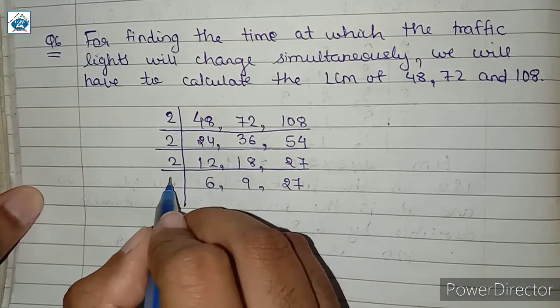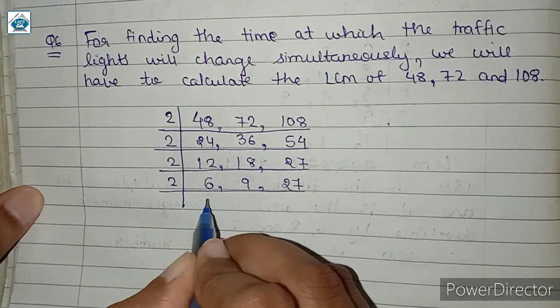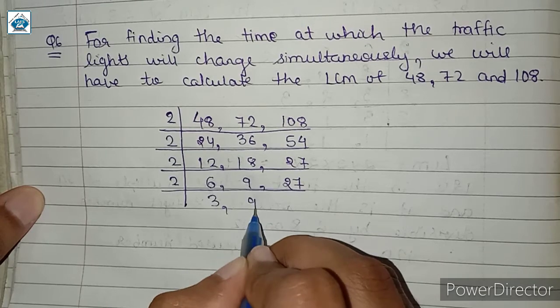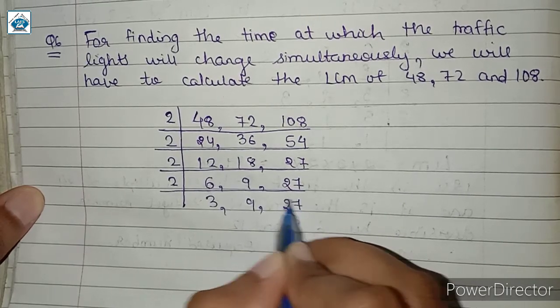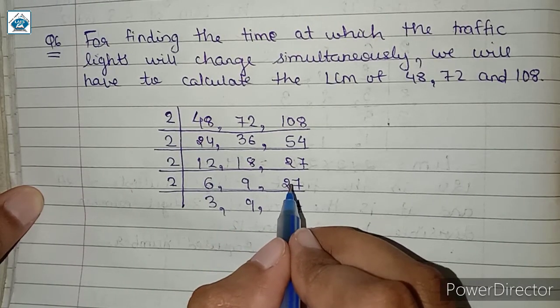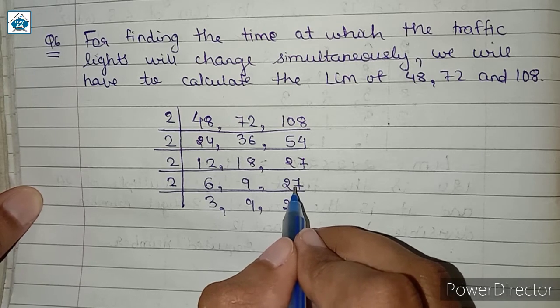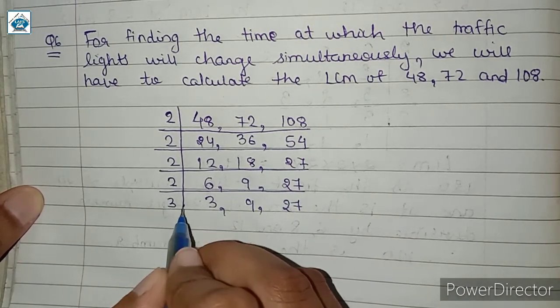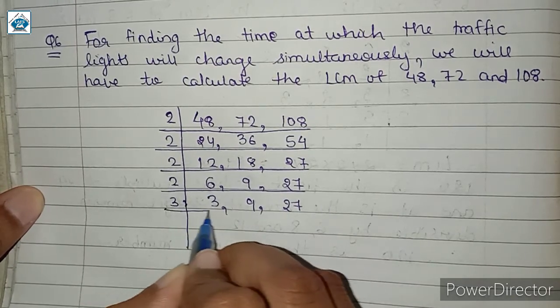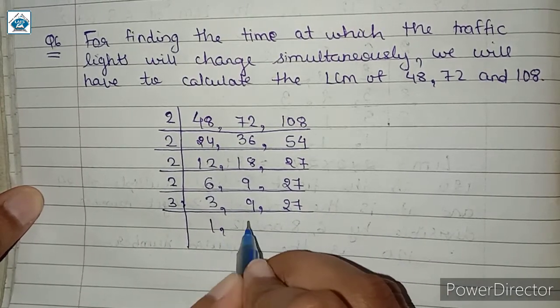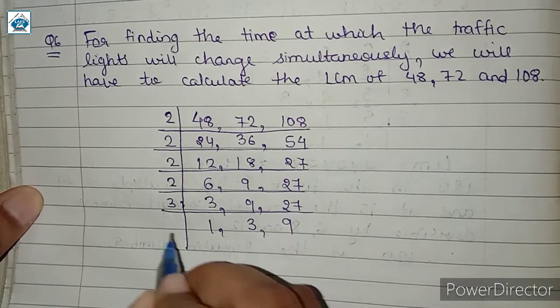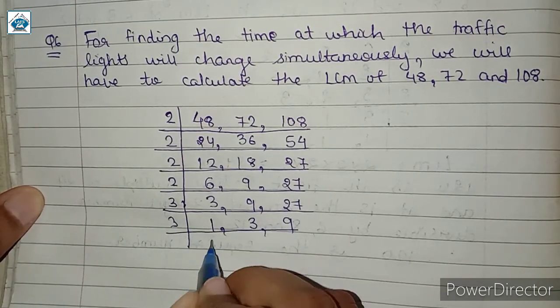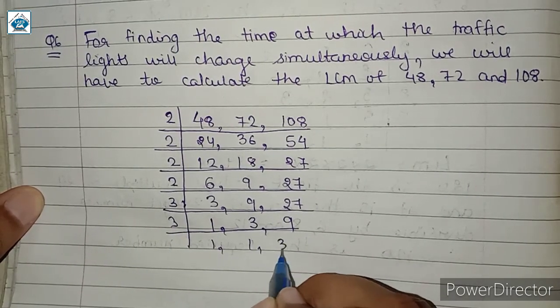Since 6 is divisible by 2, फिर से 2 से divide करेंगे, we get 3, 9 and 27. These two numbers will be written as it is because these are not divisible by 2. Next, we will go for the next prime number 3. When we divide this by 3, we get 1, 3 and 9. Again dividing by 3, we get 1, 1 and 3.